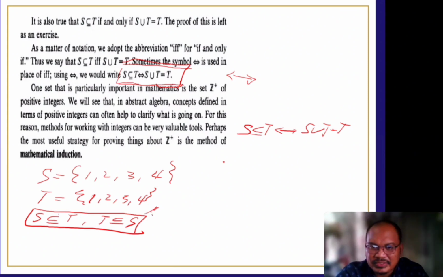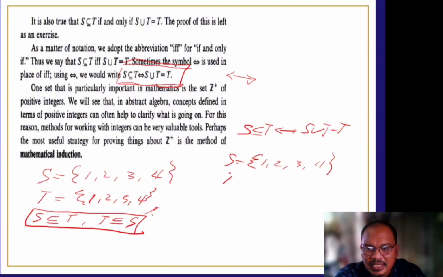But if I use the set S, 1, 2, 3, 4, as Sir Alex said earlier, let's add to it 1, 2, 3, 4, and 5. Can we now say this? Yes, S is a subset of T.